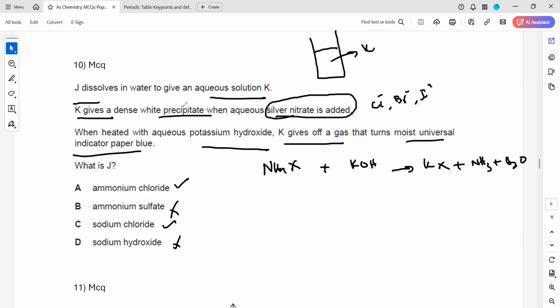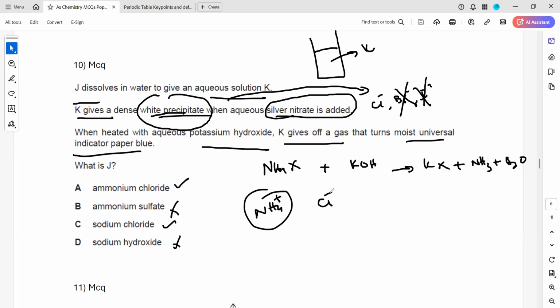So it is giving a white precipitate here, so it confirms that it is chloride. Whenever a precipitate is given off with silver nitrate, it means it is a halide, but it's a white precipitate, so this confirms it's a chloride. And in the options we have only chloride. But then when we add an alkali, ammonia gas is given off. So this gives an indication that there's an ammonium ion present. So there's an ammonium ion and there's a chloride ion. So what should be the salt? The salt should be ammonium chloride, because when alkali is added to an ammonium salt, it will give off ammonia gas.